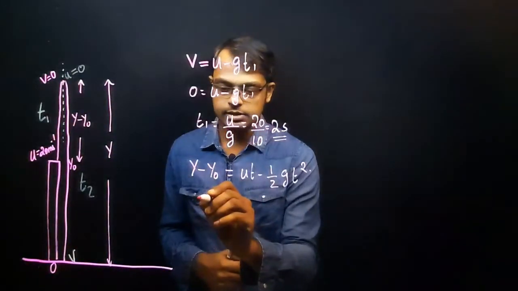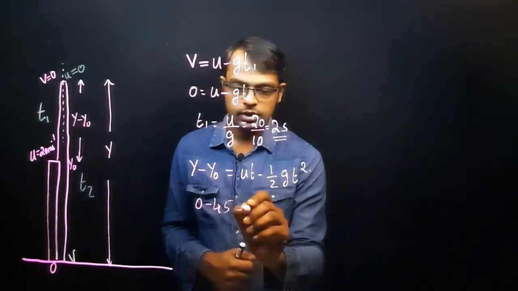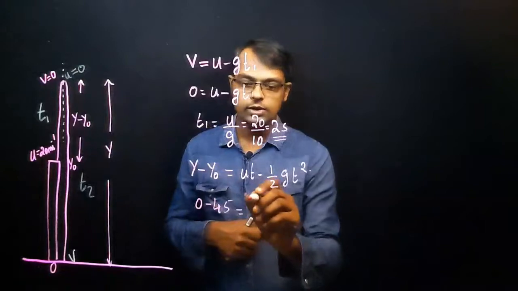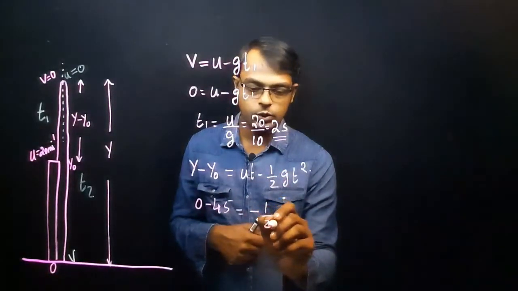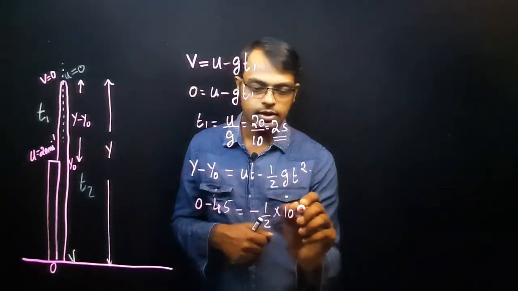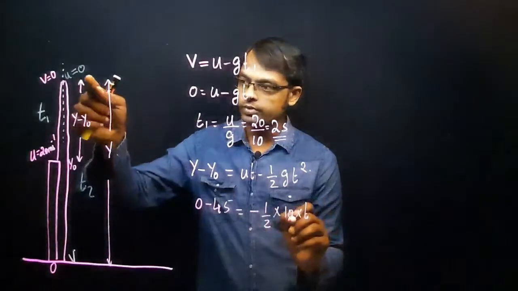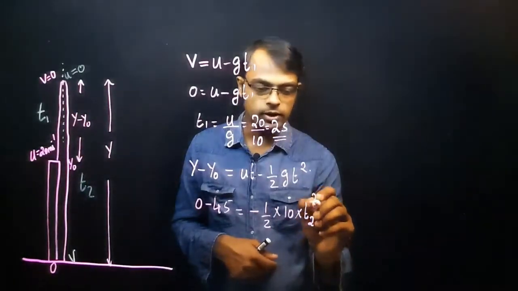So write the answer as 0 minus 45 is equal to, now in the second part, what is the initial velocity? 0. So this term becomes 0. Minus half into g, which is 10, into t square. We write t2 here, because we have marked the descending time as t2, so t2 square.